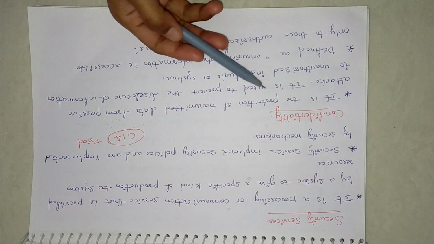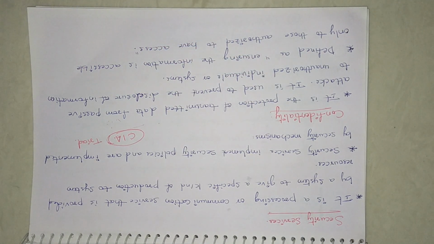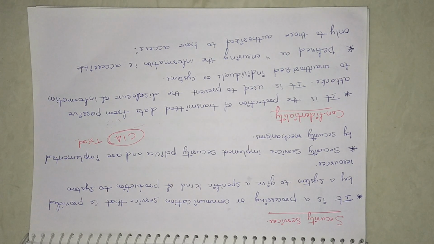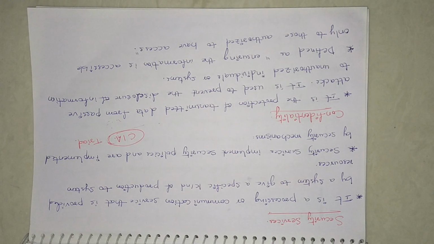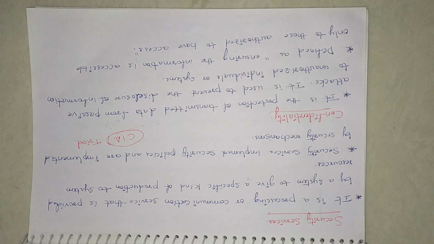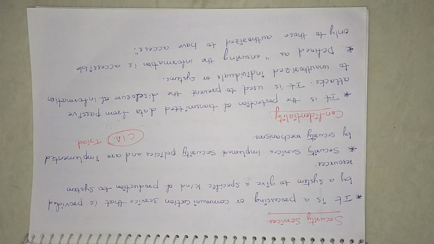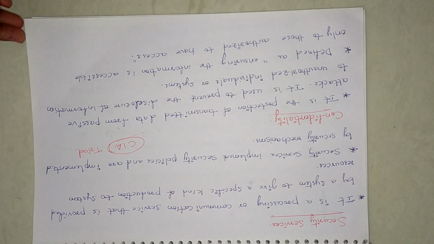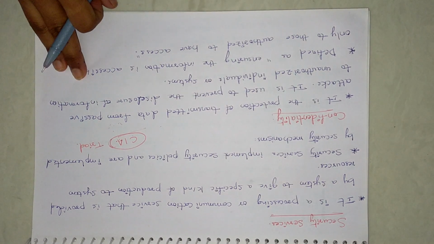What does confidentiality mean? Whenever data is transmitted from the sender to the receiver, only the sender and receiver should know the data being transmitted. The other person should not know the data. That means it should not be disclosed to some other third party. For example, if you are sending a message saying hi to your friend, that message should go only to your friend. It should not go to other contacts in your phone, right? Whatever you are saying to someone should stay with that person only. It should not go to a third person. That is what confidentiality means.